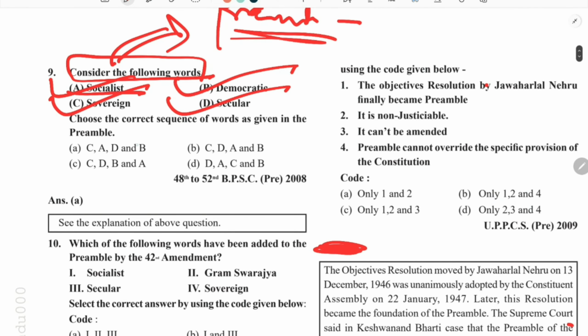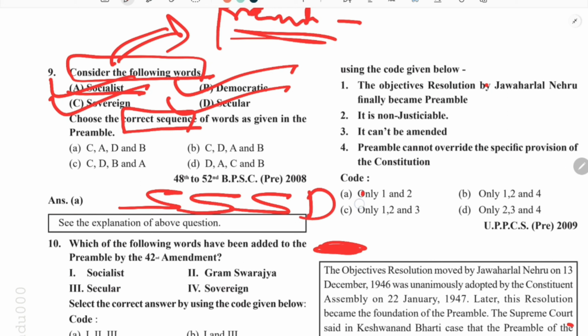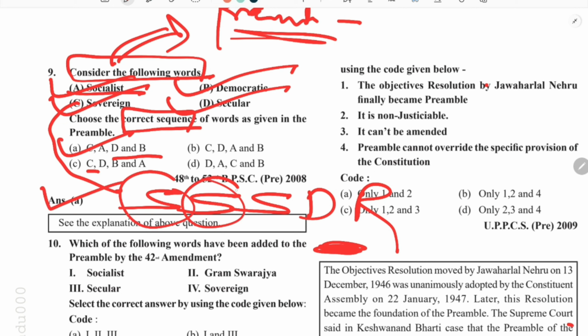So all these words are used, but here the question is asking the correct sequence. I told you that sovereign, socialist, secular, democratic, republic. So sovereign, C is there first. Sovereign, socialist, C, A, D, B. So answer is A.